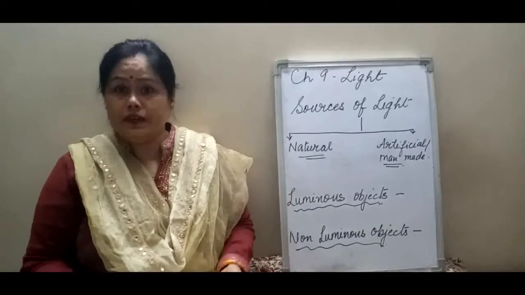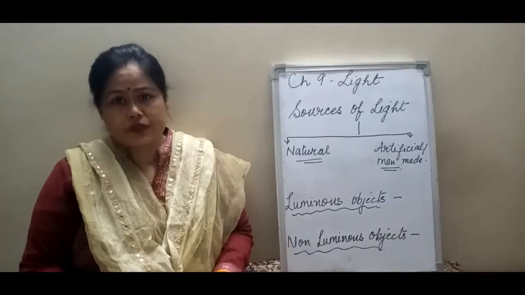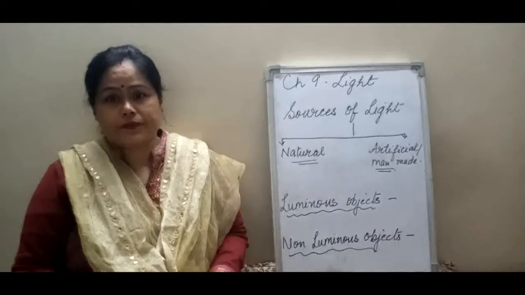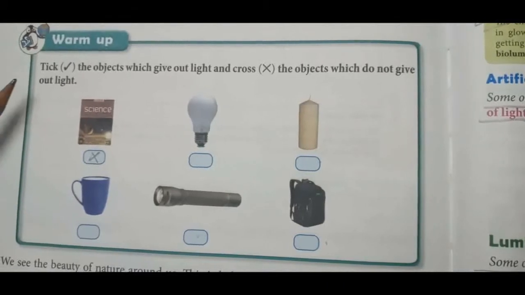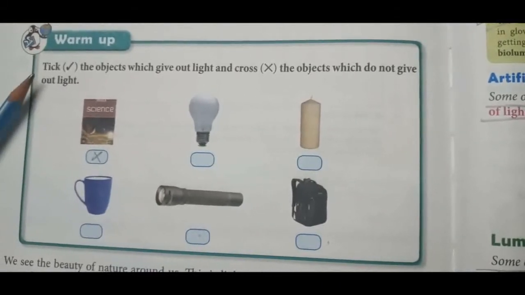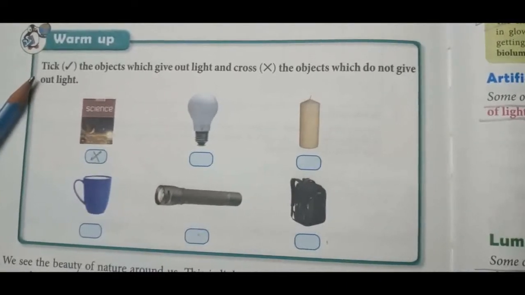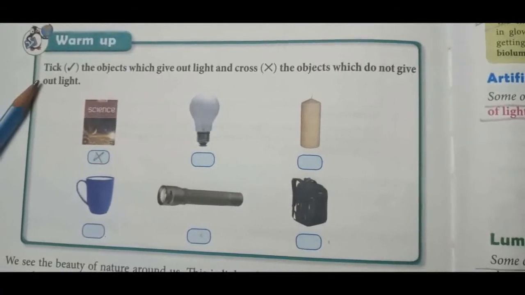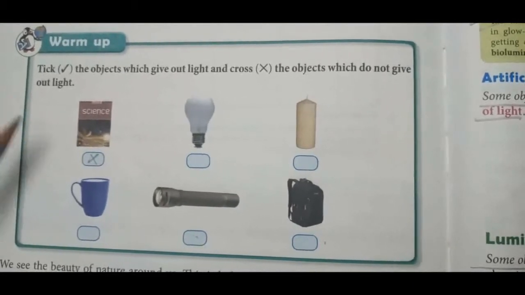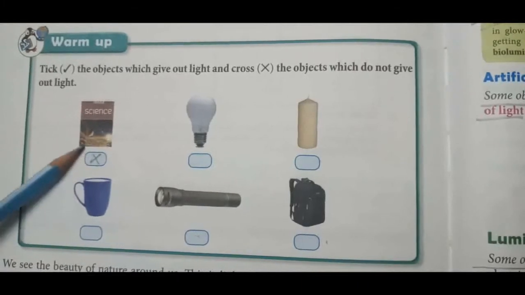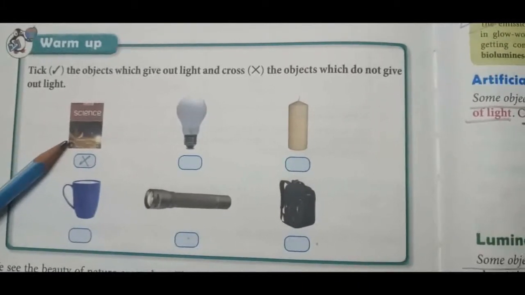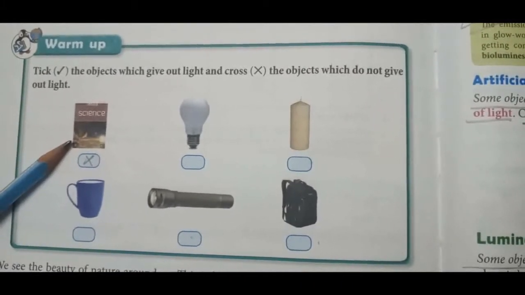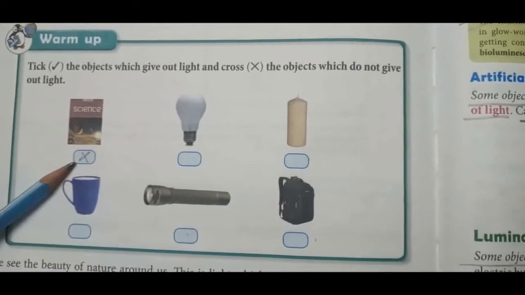Let us refer to the book for some important points. So students, let's see. Tick the objects which give out light and cross the objects which do not give out light. Let us do it here in the book. This is a book, science book. Does it give out its own light? No. So put a cross.